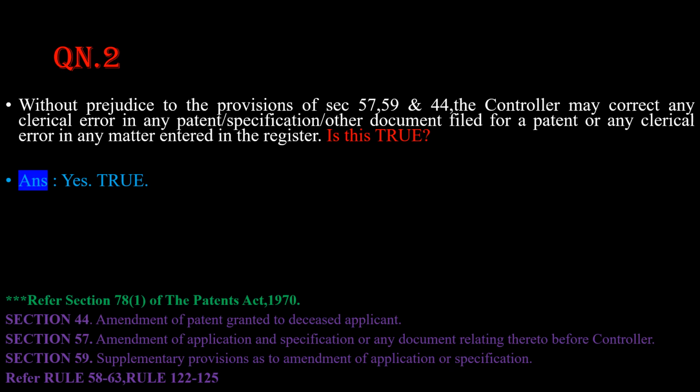Just let me tell you the titles for these sections. For section 44, the title is Amendment of Patent Granted to Deceased Applicant. Fine. For section 57, the title is Amendment of Application and Specification or any document relating thereto before controller. Fine. Now for section 59, the title is Supplementary Provisions as to Amendment of Application or Specification. Fine. Also, friends, refer to rules starting from 58 and ending at 63, and also rules starting from 122 and ending at 125. Fine. So let us proceed.